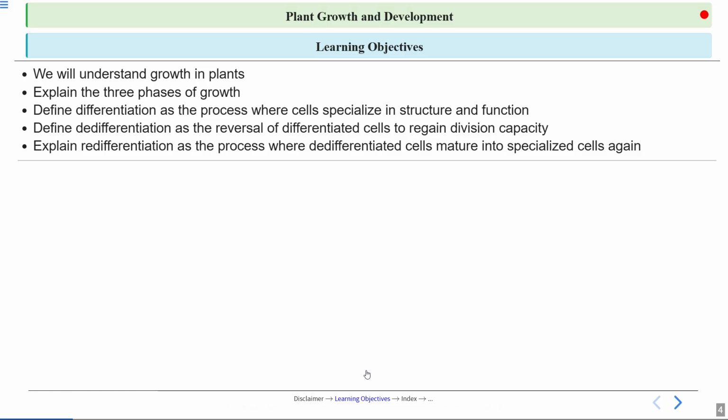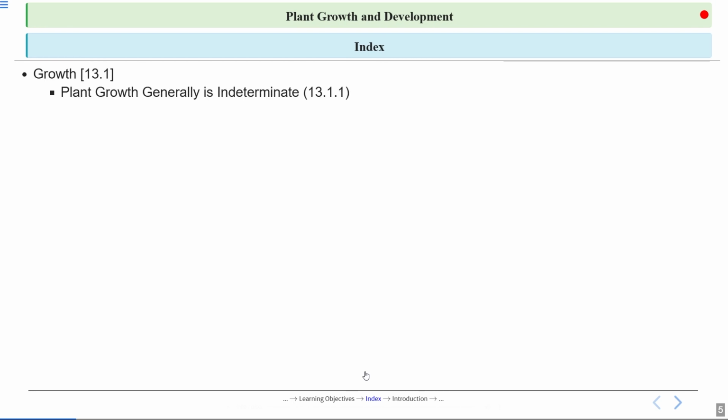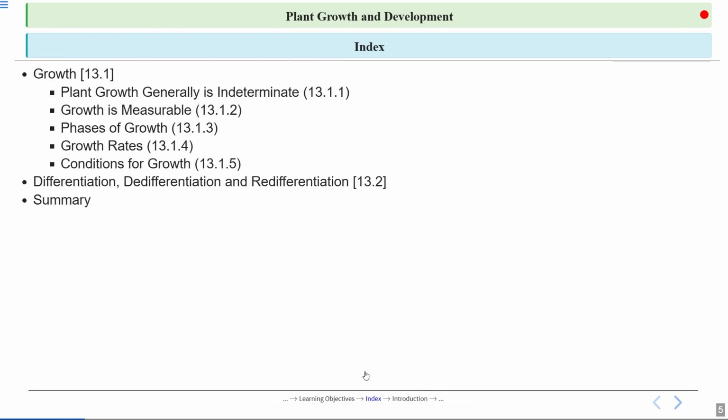Then we will move to the next topic, that is differentiation. Differentiation, de-differentiation and redifferentiation. We will discuss them in detail one by one. So these will be our learning objectives for today, and this is the index for today. So we will start with growth.